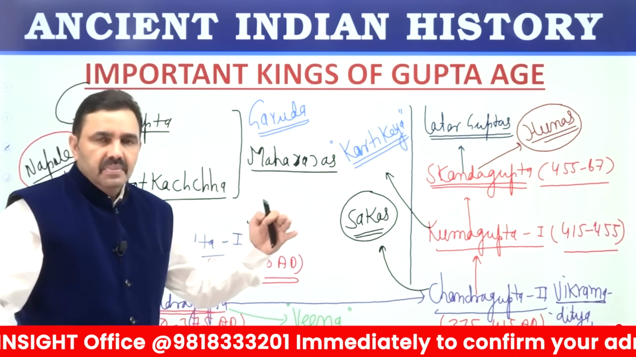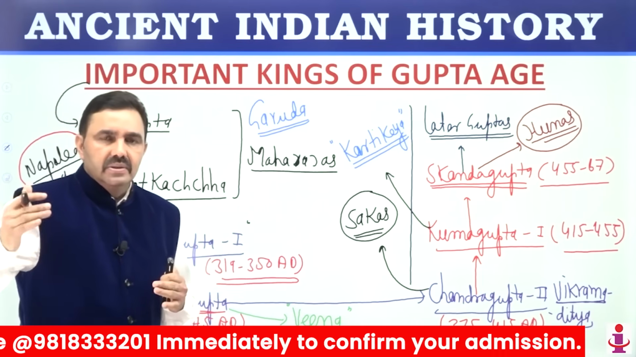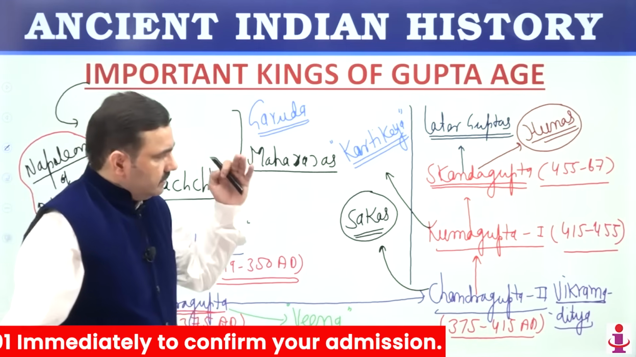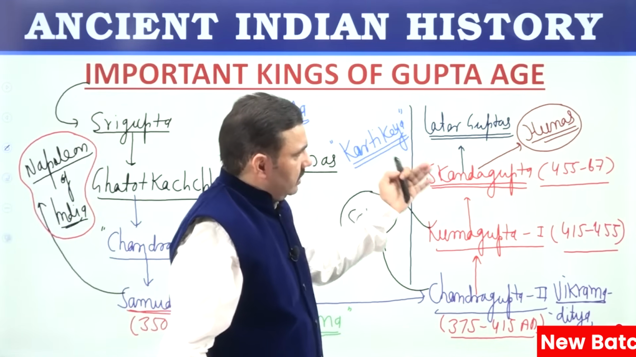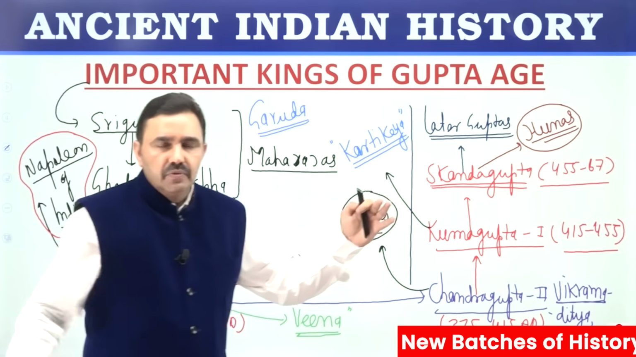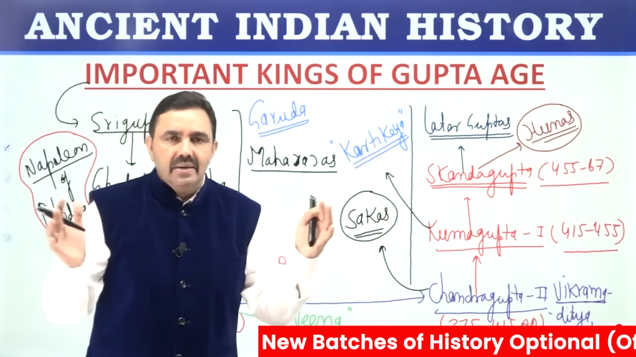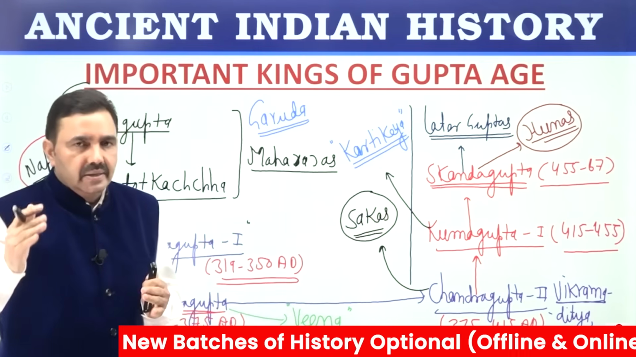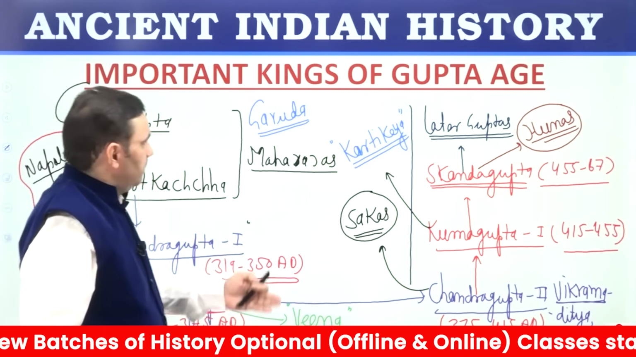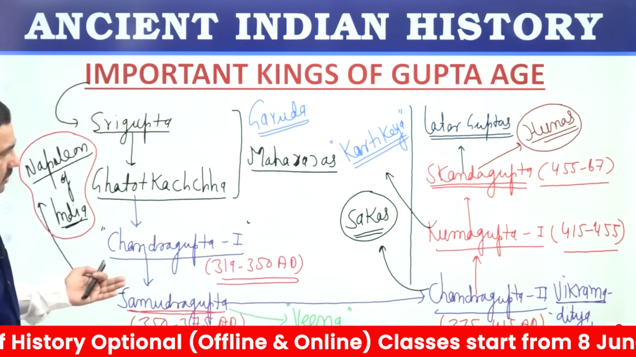Recall Mauryan times, the later Mauryan rulers faced the onslaught of the Indo-Greeks. Here the Guptas faced the onslaught, or the invasion, of the Hunas. So foreigners were coming to India, they were attacking Indian rulers repeatedly, and here it was the time of the Guptas to face the heat. So these important points about Gupta rulers you should remember.